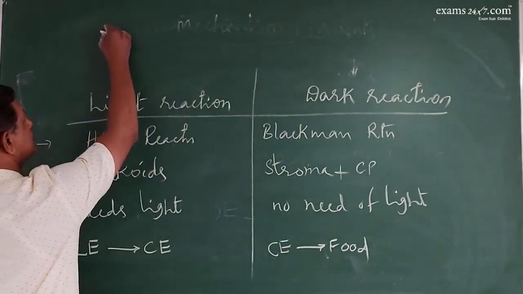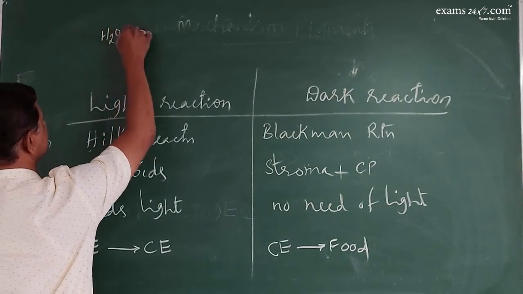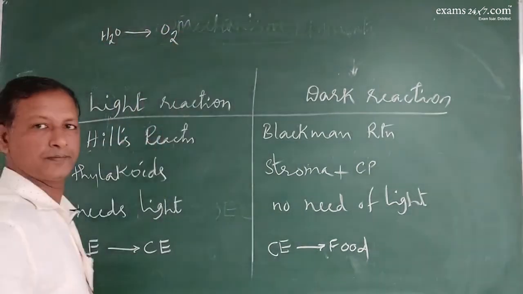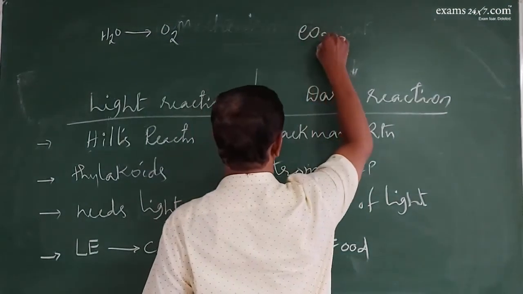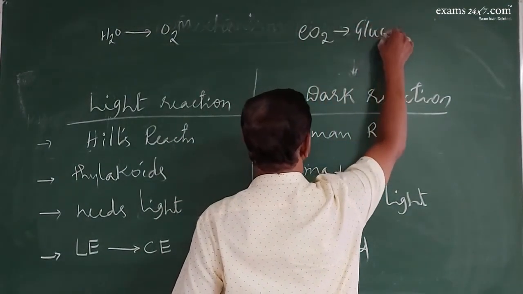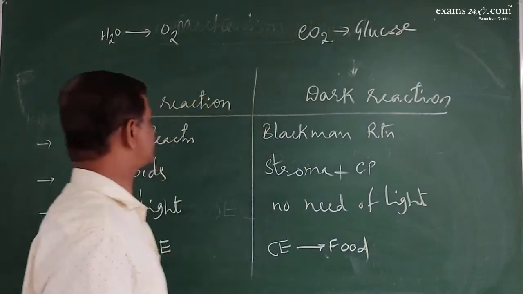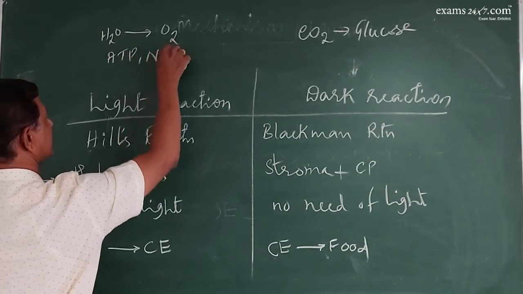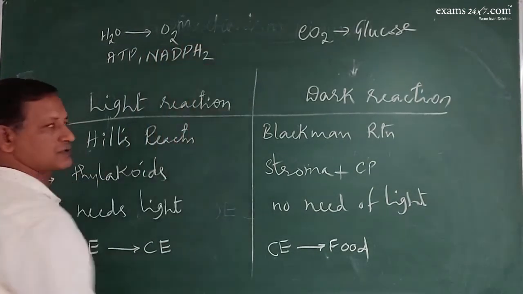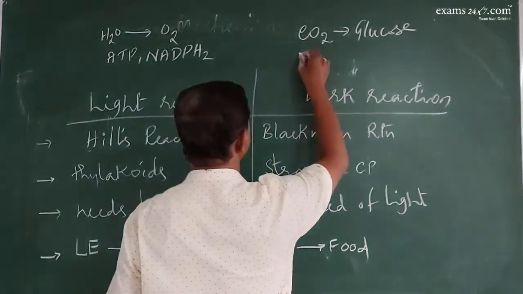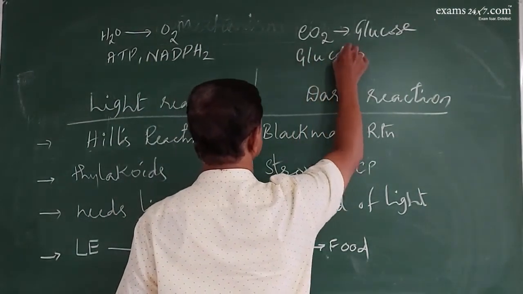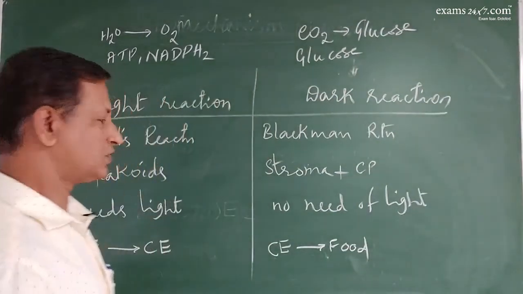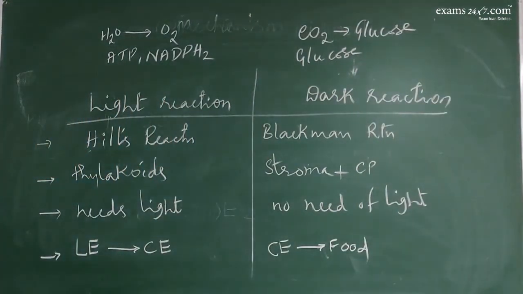Here the water is oxidized to oxygen. Here carbon dioxide is reduced to glucose. Plus, here energy molecules like ATP and NADPH2 are produced. Here the glucose is produced. So these are all the major differences between light reaction and dark reaction. Very important, right?